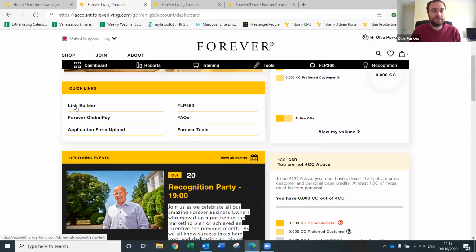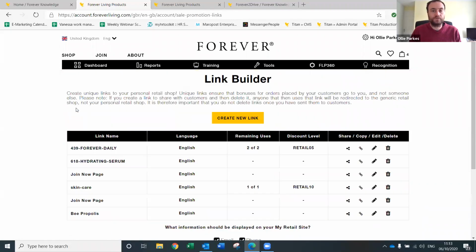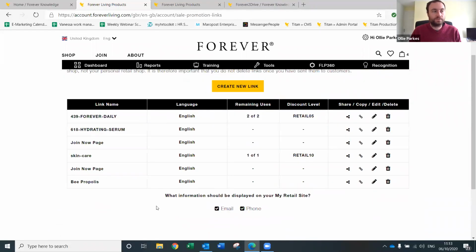So Link Builder, you click here on the dashboard and you press Create New Link. If you notice at the bottom, there's a couple of questions on here. What information should be displayed on your retail site? So either email or phone number. If you tick these boxes, so email, that will just show your email when someone goes on the link, and this phone will show your phone number. So make sure those are both clicked if you want them on, and if you don't want them on, then don't have them clicked.